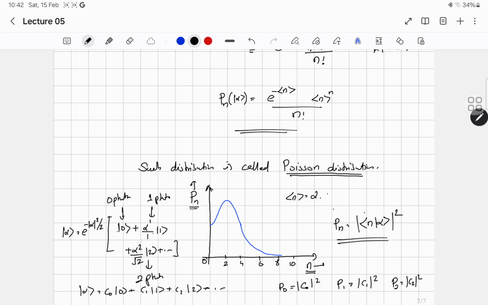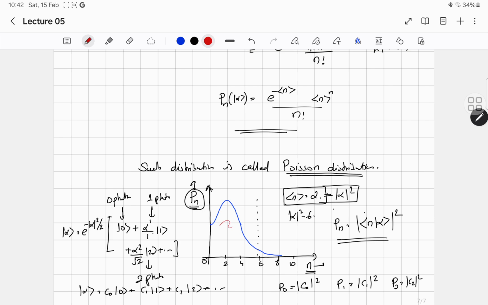Okay, so here on the left side we have plotted the probability to find n photons in a coherent state ket alpha, the photon probability distribution, for an expectation value of the number of photons equal to 2. The expectation value of the number of photons is equal to mod alpha squared. For mod alpha squared equal to 2. Suppose mod alpha squared is equal to 6, then this peak would be corresponding to 6. Okay, so there will be a variation in the graph.